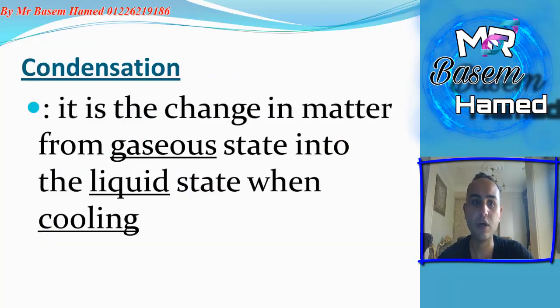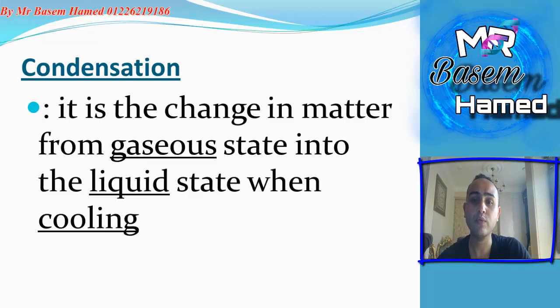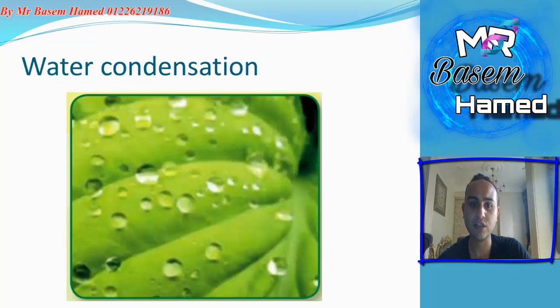Process number three, condensation. Condensation is the change in matter from the gaseous state to the liquid state when we cool it, like the condensation of water vapor on the leaves of plants in the early morning.